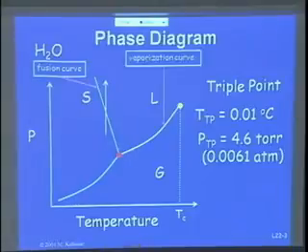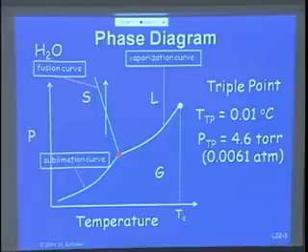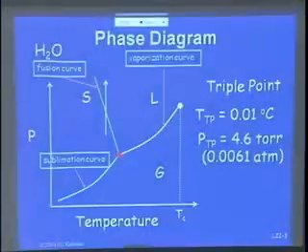And the vaporization curve, where the liquid goes to the gas, that's the liquid vaporization curve. And then we have here the sublimation curve, you know that, where the solid goes to the gas. That happens when you have snow on the ground, and suddenly the snow goes away a little bit because there's vapor pressure still. Actually, you have sublimation there. And so let's go back. And so you have a triple point.